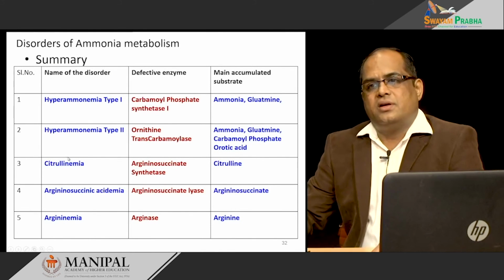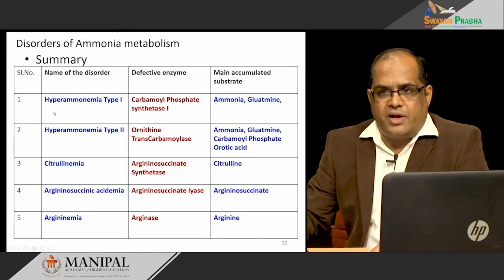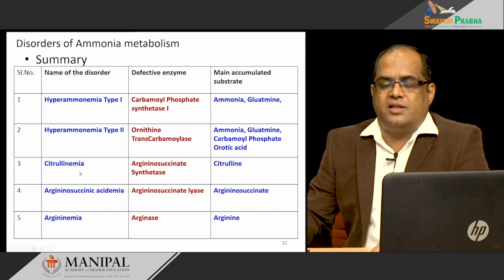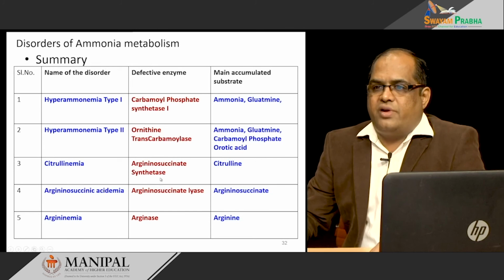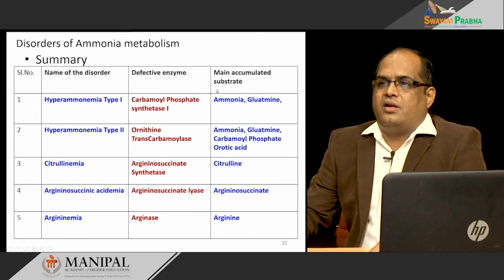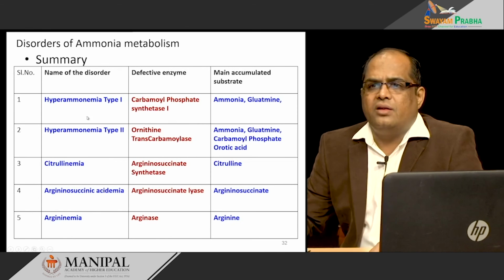To summarize, we have seen 5 disorders. The first 2 are in the mitochondria and the next 3 are in the cytosol. Among them the most common is the type 2 disorder. Here are the defective enzymes and the main substrates accumulated.